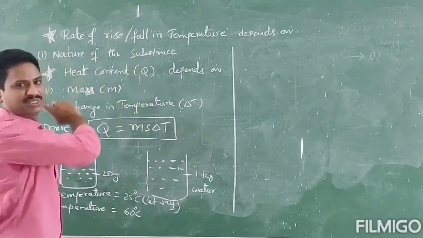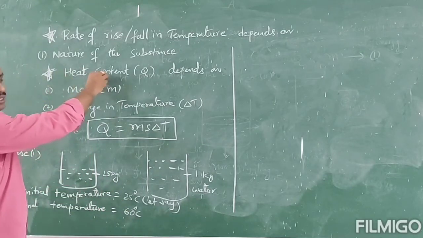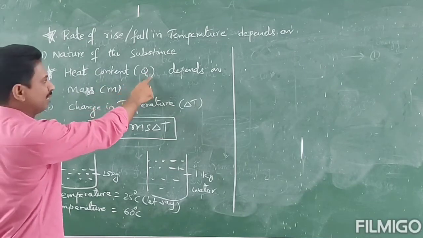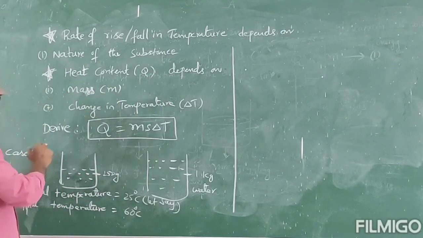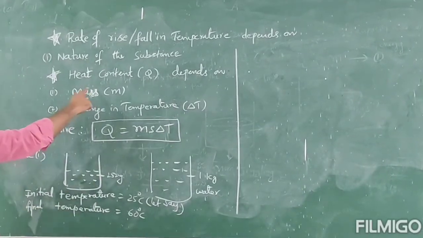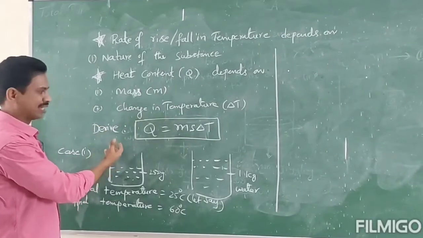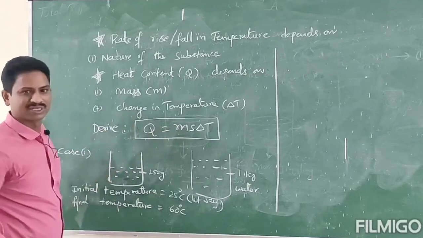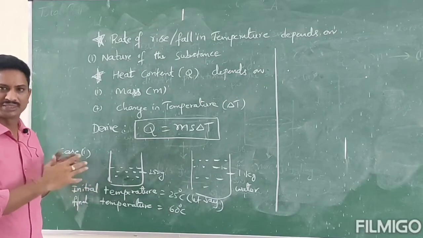Okay, and next, the heat content. Generally heat content is denoted by the letter Q, and it depends on mass, let it be m, and change in temperature, let it be delta T. So the relationship between Q, mass and delta T, let me derive: Q is equal to m s delta T. It is a very important formula for calculating so many problems related to heat.